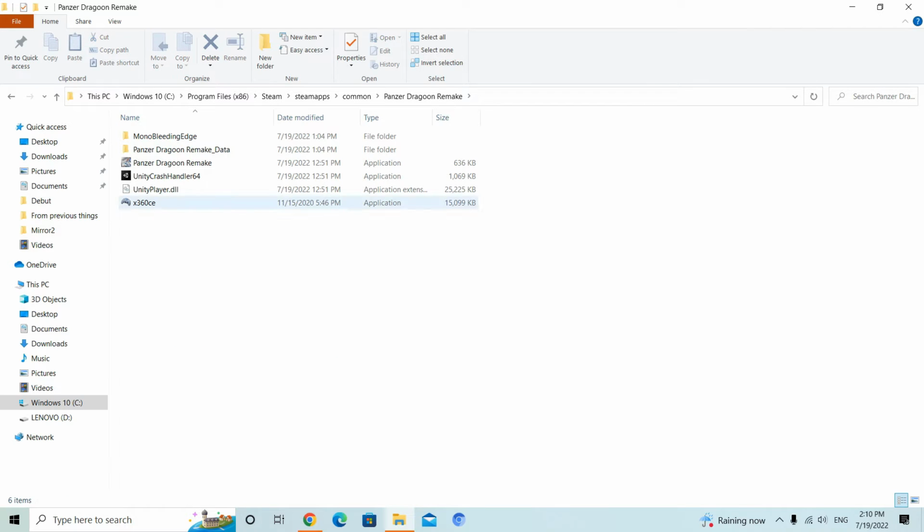You'll have to extract that X360 here. So yeah, once you have done this, open the file